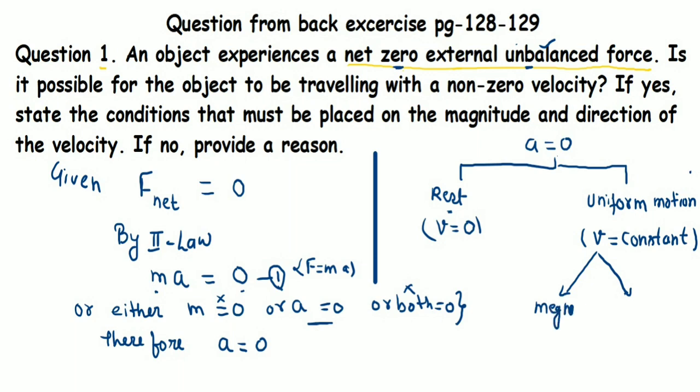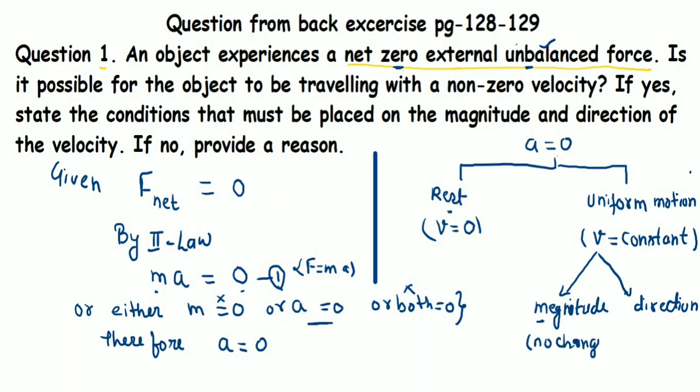When we say the velocity is constant, an object does not change its magnitude as well as its direction, because velocity is a combination of these two things. If an object changes magnitude, we say velocity is changing. If an object changes its direction, we say velocity is changing.